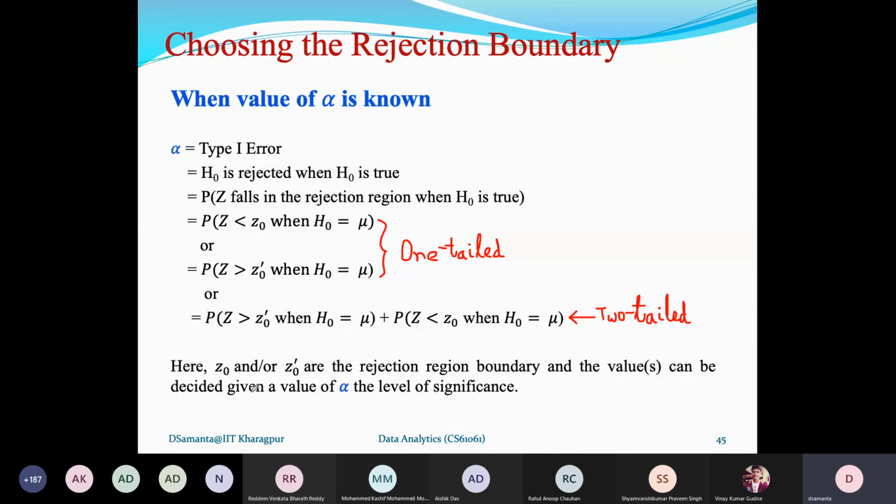Now here, alpha is the probability. If it is a one-tail test, alpha is the area bounded by the curve. So if alpha is 5%, then the probability is 0.05. But if it is two-tailed, this probability will be distributed on both sides of the curve, the left side as well as the right side. That is why there are two areas. It is symmetric, so it is equally divided.